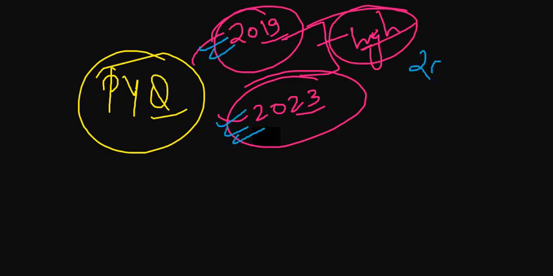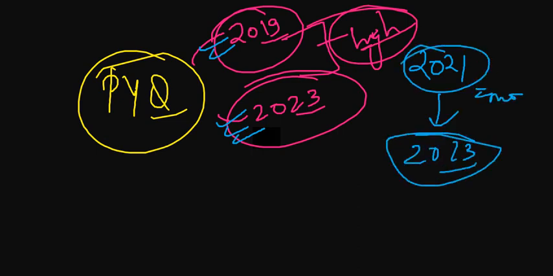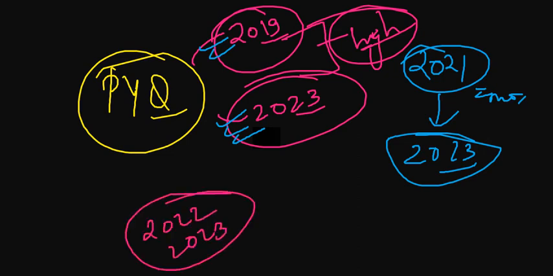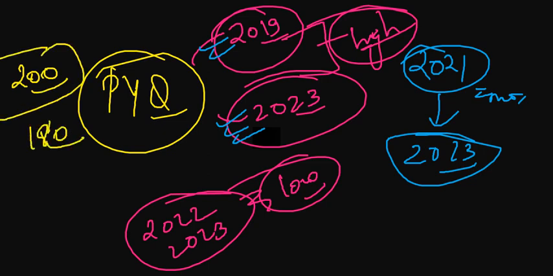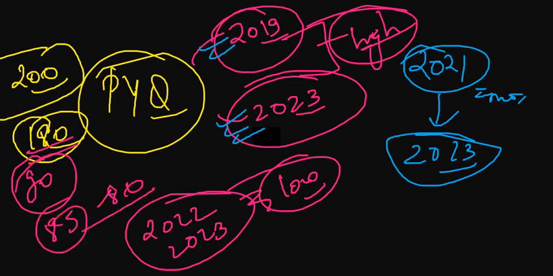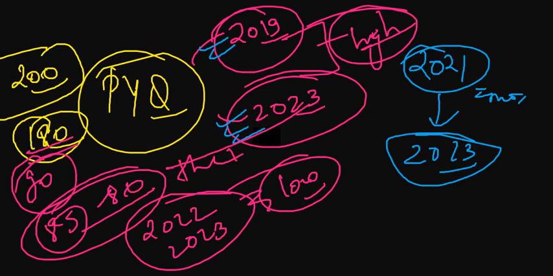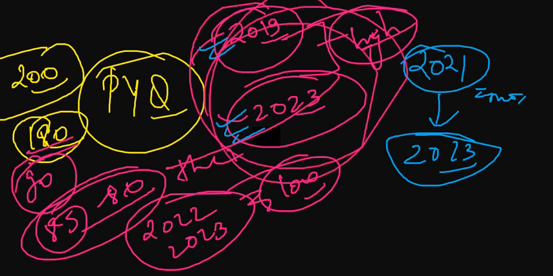If you are lacking in this, go from 2021 to 2023. If you have little time, then you can still score moderately in psychology, and if you are doing 2022 and 2023 only, then you might be low on scoring high in psychology. Let's suppose you have to score 200, then to achieve 180 is very rare. 180, I mean 90 questions correct, so around 85 to 80 questions you can do with theory plus PYQs, and this much you have to do, 2019 to 2023, to get an ample amount of knowledge and understand the question pattern with these things.